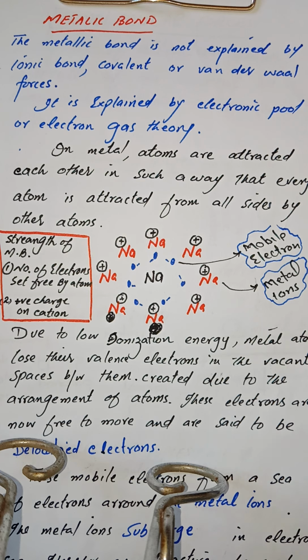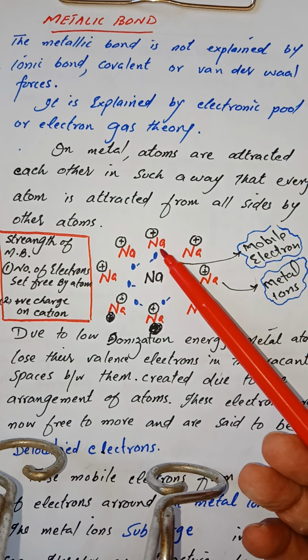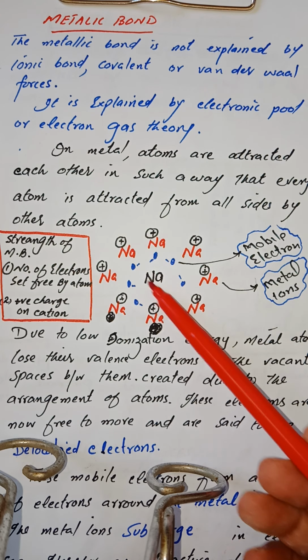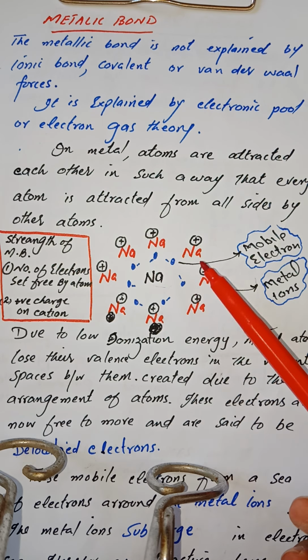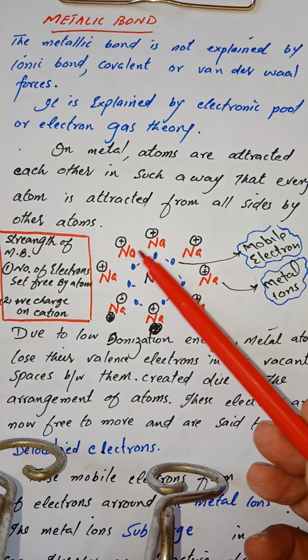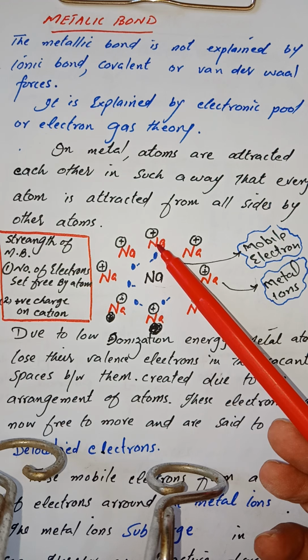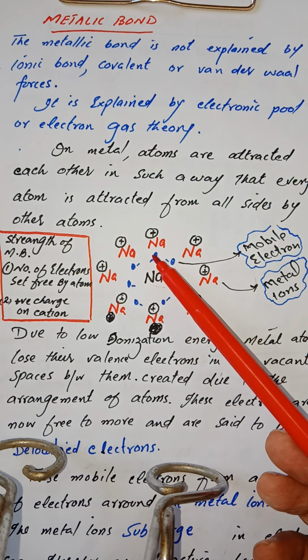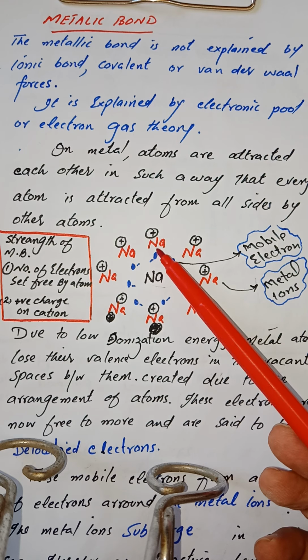Now what happens during the formation of bond when the metal atoms attract each other in the metal lattice? For example, in sodium metal, sodium atoms are held together by an attractive force. Both atoms are the same, both have low ionization energy, but their electron affinity is low. So if one sodium atom loses its electron, the other will also lose electron, but neither atom has the ability to gain electron.